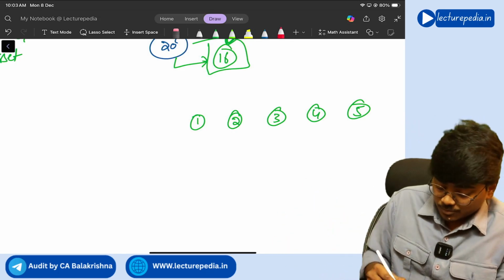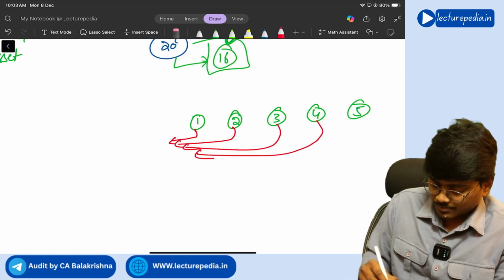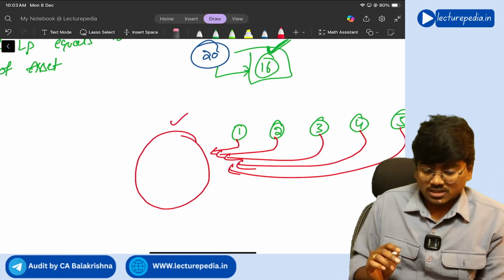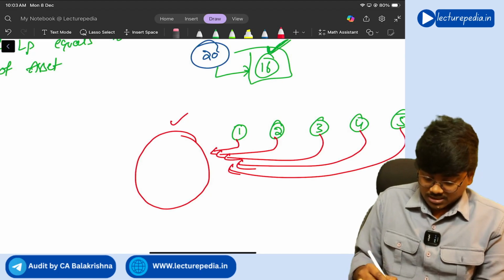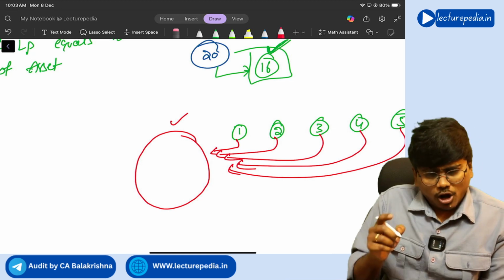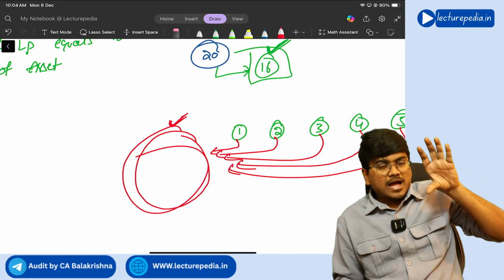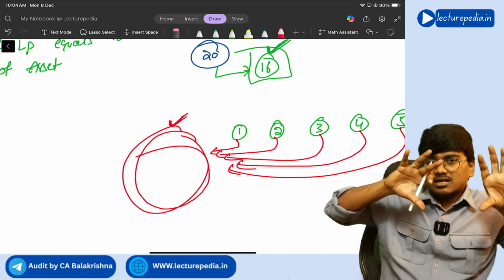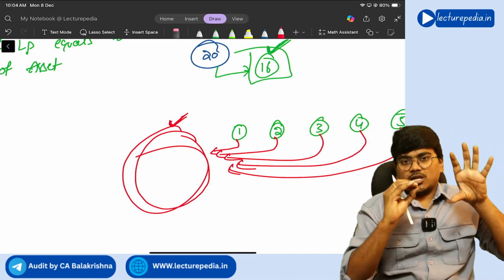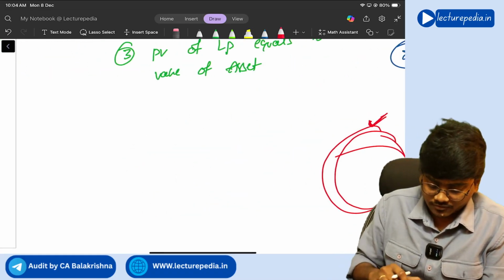Now if you bring all the future lease payments to the present value, it will be almost equal to the value of the asset as on today. Understand? That is the third feature.